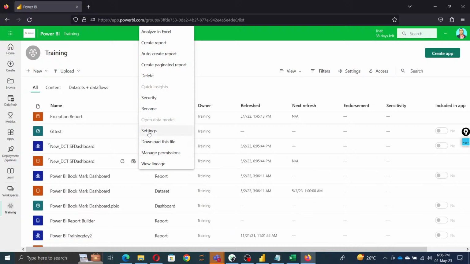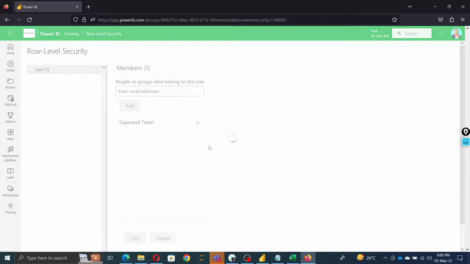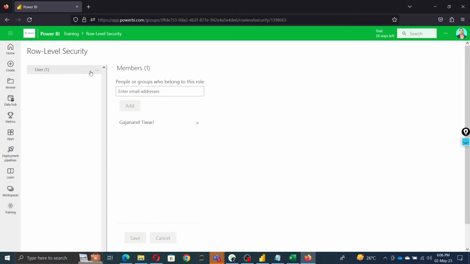Okay. So now, if you wanted to apply row level security, then you can come here and go to the security and see user is there. Whatever username I have, you can pass it. Okay. I'm a user, so add myself. Okay. Save.